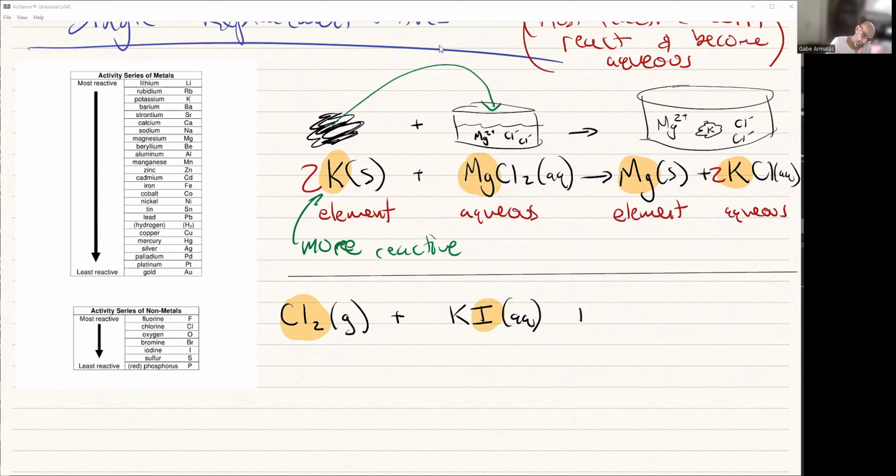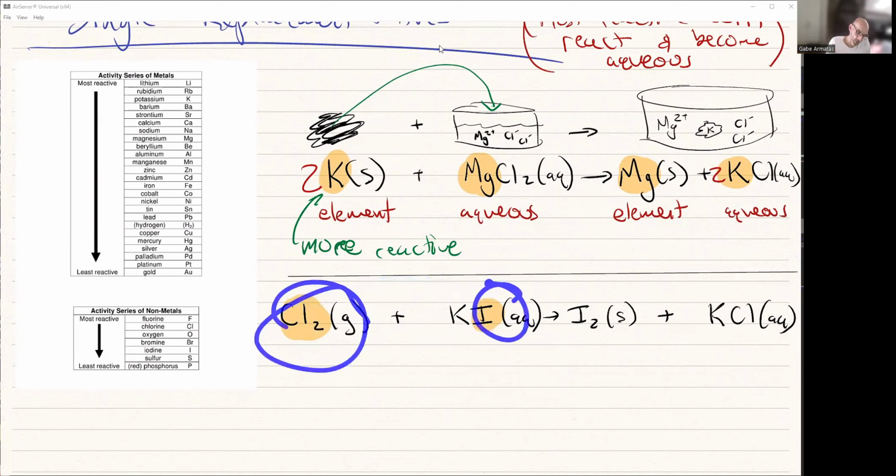So iodine, actually, it likes to be a solid, but it likes to form the diatom. Iodine solid plus potassium chloride as aqueous. Okay, so these two have essentially switched spots. That's what we're trying to do: finding out which one the element is able to switch with. So if the element forms an anion, it's going to switch with the anion. If the element forms a cation, it's going to switch.